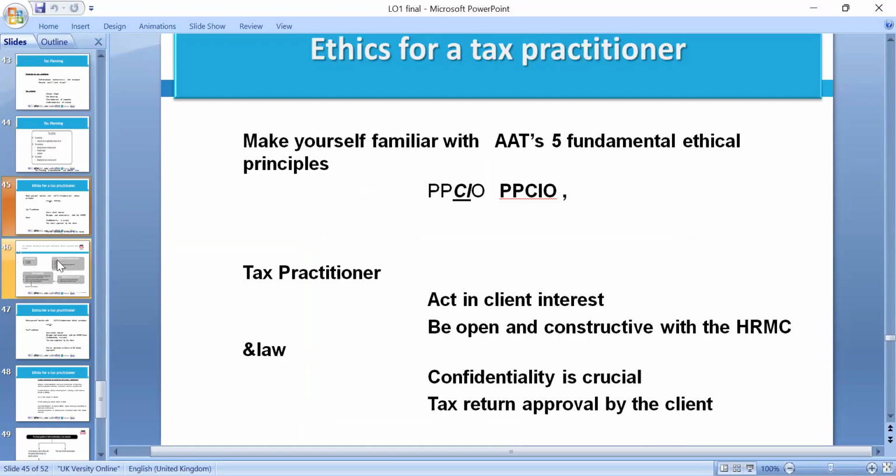So we need to act in the client's interest, be open and constructive with HMRC, and confidentiality is crucial. Popular people chat in office: professional behavior, professional competency, confidentiality, integrity, and objectivity. These are the crucial principles we need to maintain regarding the client's information.